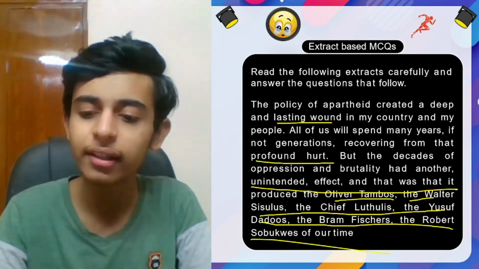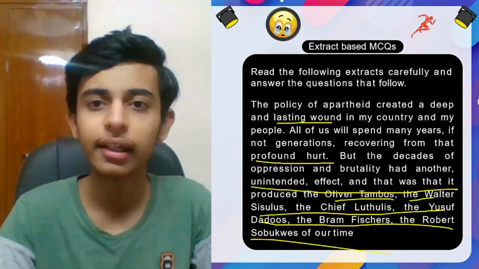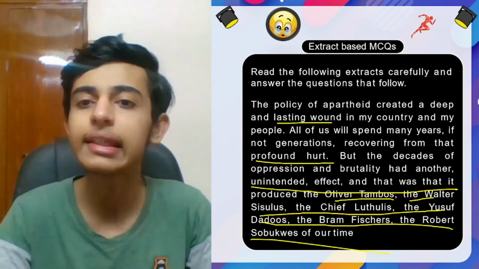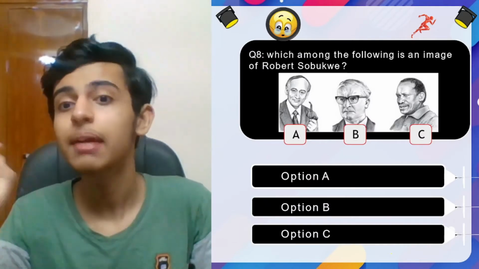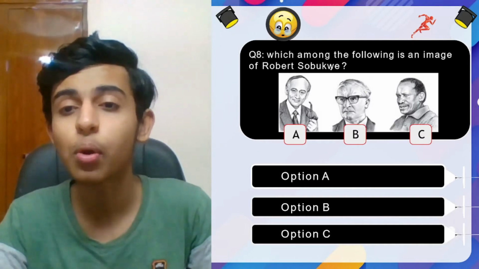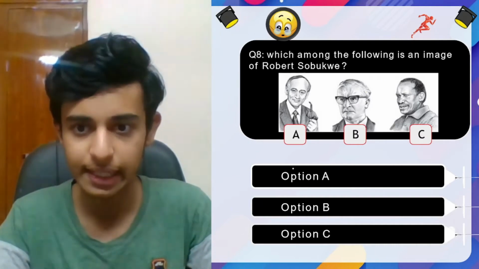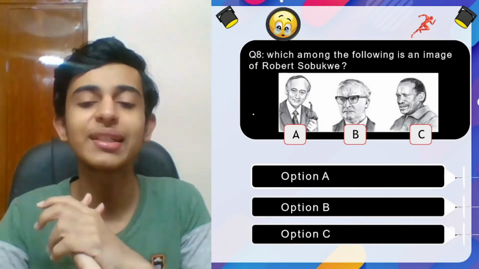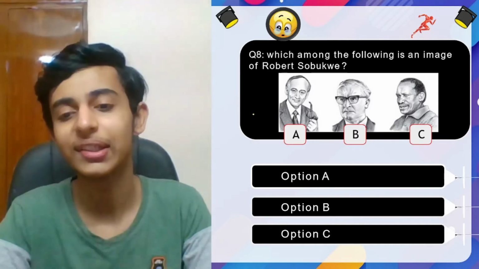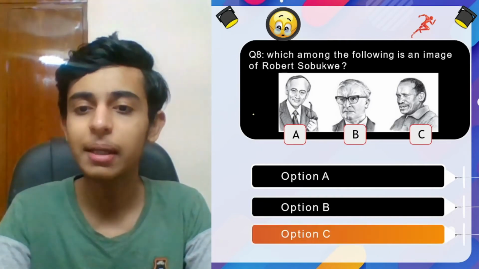Are you ready for the first question? Okay, 3, 2, 1. This is the question. Which among the following is an image of Robert Sobukwe? A, B, or C? This is from your NCERT, so it depends on whether you've studied that or not. Okay, your time's up. C.